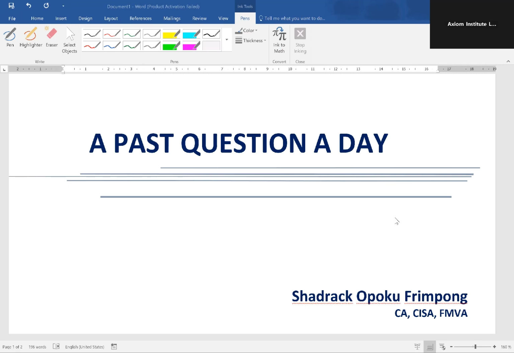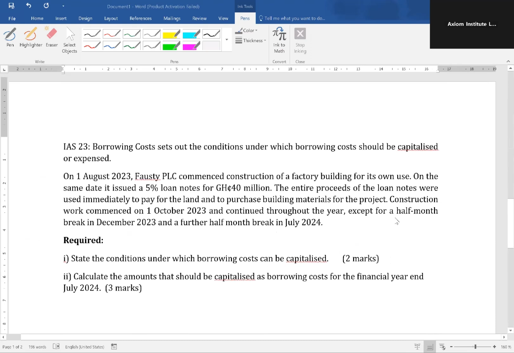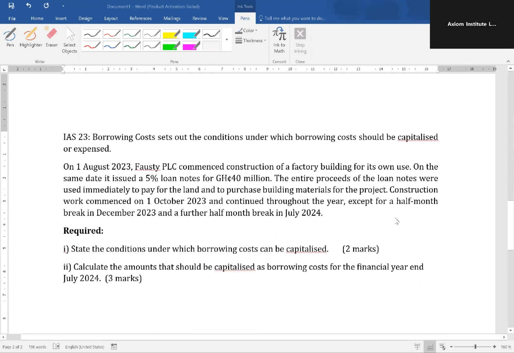My name is Shadakopoku Frempong, and today we'll be solving some questions on standards. So, IAS 23, borrowing cost, sets out the condition under which borrowing cost should be capitalized or expensed.